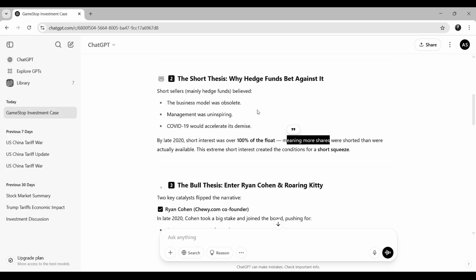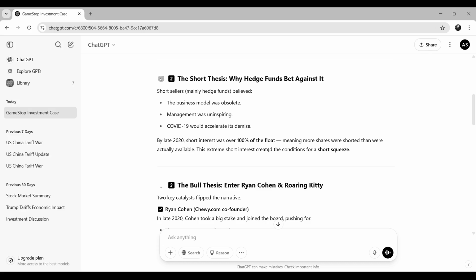So this point was important. See, by late 2020, what was happening? Hedge funds were shorting shares more than were actually available. This extreme short interest created the condition for a short squeeze. I already talked with you about the short squeeze before.